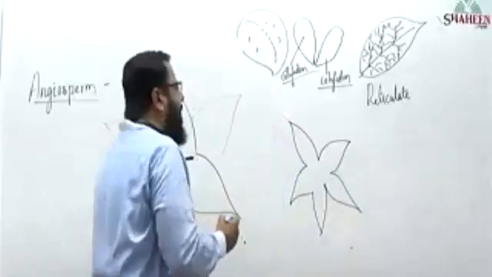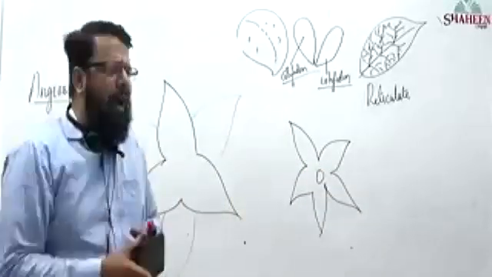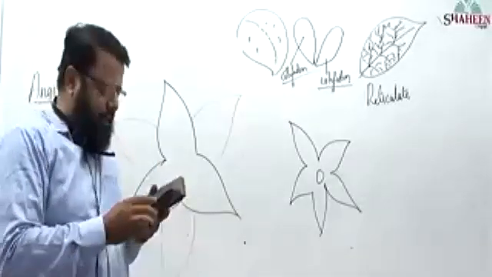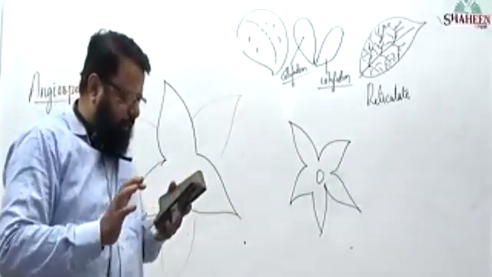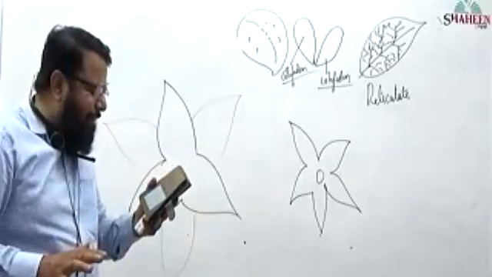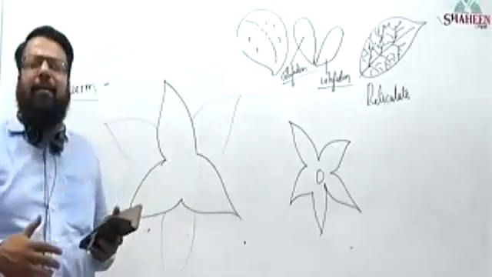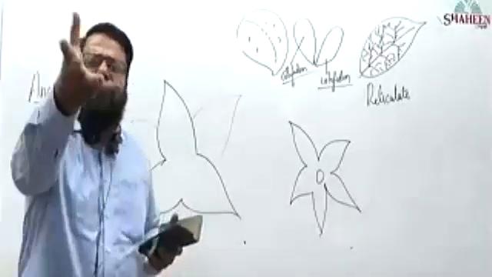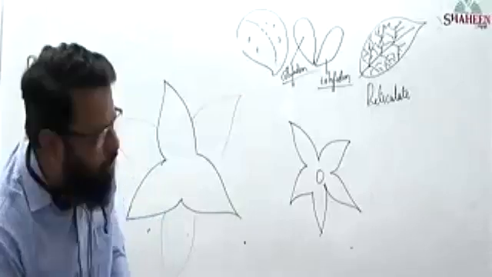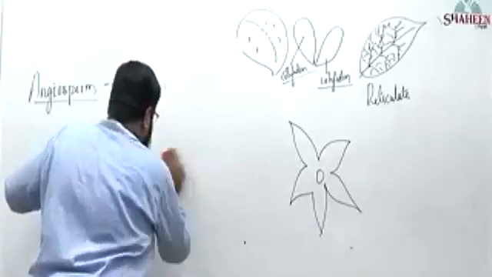Did I use 2 colors? No, I have used 1 color. How many appendages have I drawn on that? 5 appendages. What plant is it? It is a dicot. By seeing a flower, you can say whether it is a monocot or a dicot. Okay. Now we'll proceed. Reproduction will.